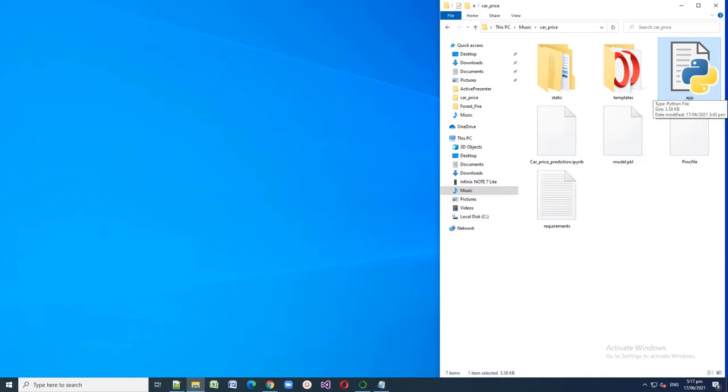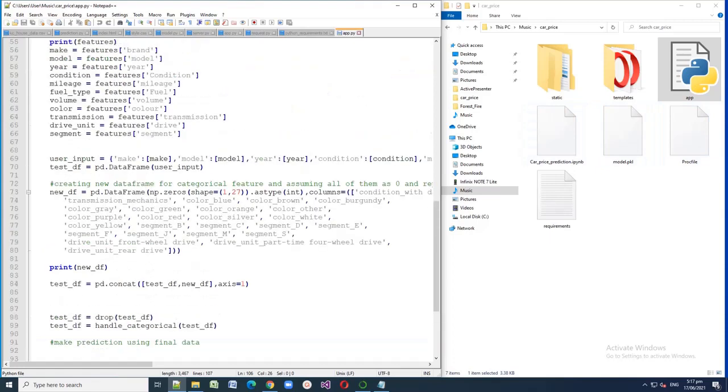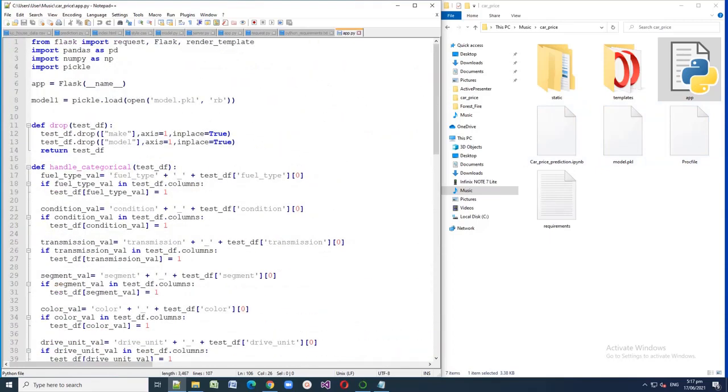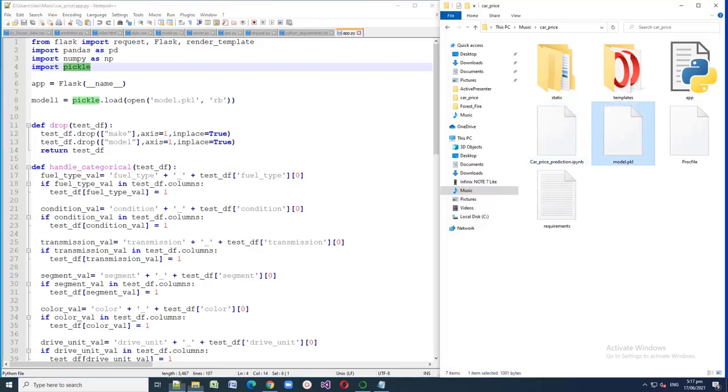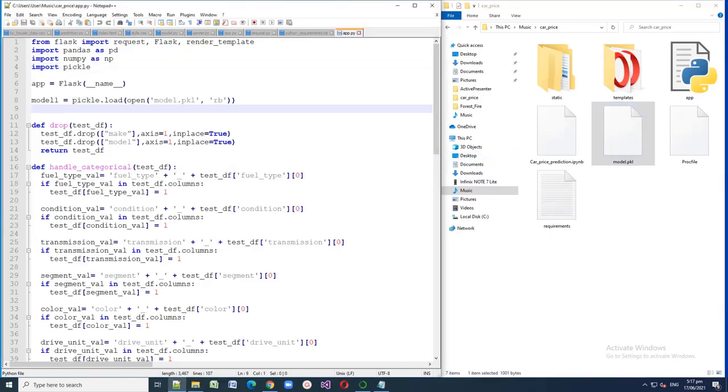Let me explain to you in brief what I have coded using Flask. So here in my code, I just imported the required libraries such as Flask, Pandas, NumPy, and Pickle. As you know, we have to import the saved model here in order to make predictions on the data provided by the user. So we're importing the saved model, and we can see here in my folder, I have a model pickle file, and look at the code. We create an object of the Flask class that will take the name of the current module as an argument.